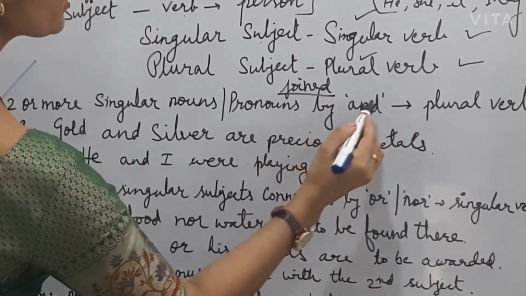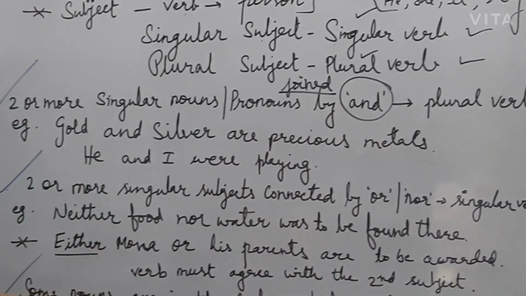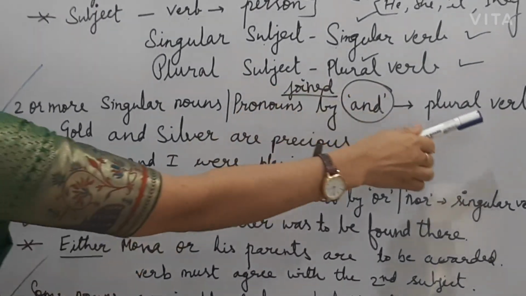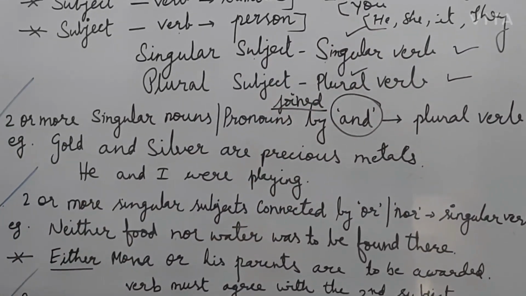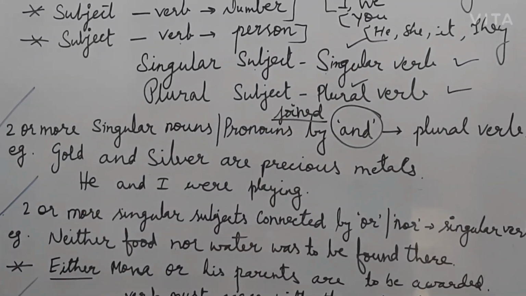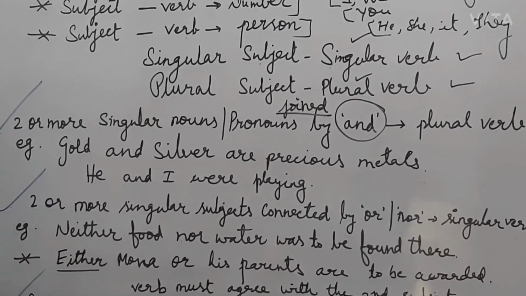When they are joined by and, then which type of verb should we use? We should use a plural verb. So now the question arises in your mind: what is a singular verb and what is a plural verb?